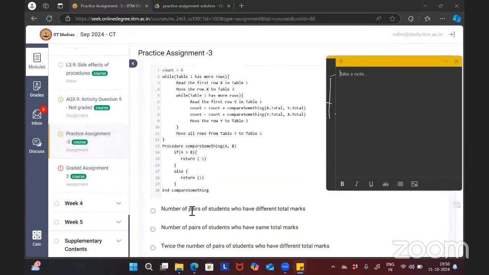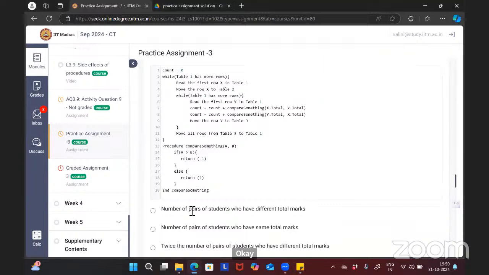Okay. So here you can see line number 13 is procedure compare something that has two arguments A and B. The procedure will have some arguments. If there is nothing in the brackets, then the procedure takes no arguments. The procedure returns a value. The procedure must return a value, and we should also end the procedure. This is the procedure name and the arguments it takes. The brackets are for the arguments it takes, and you should end the procedure also, and the procedure returns a value.